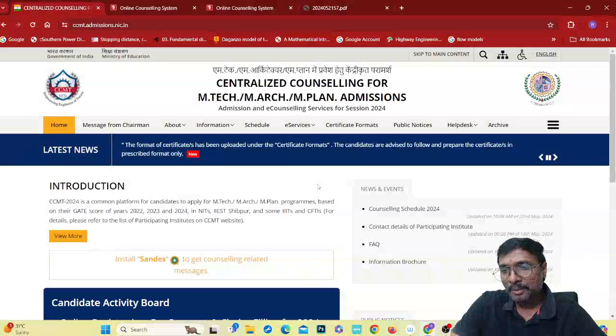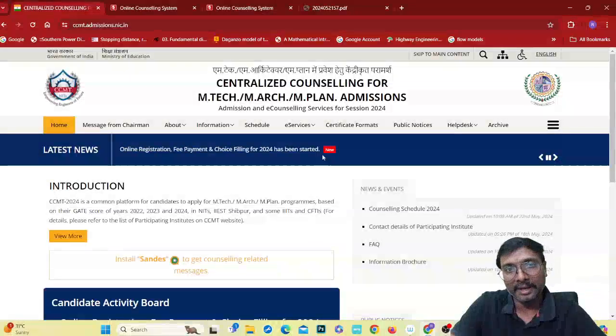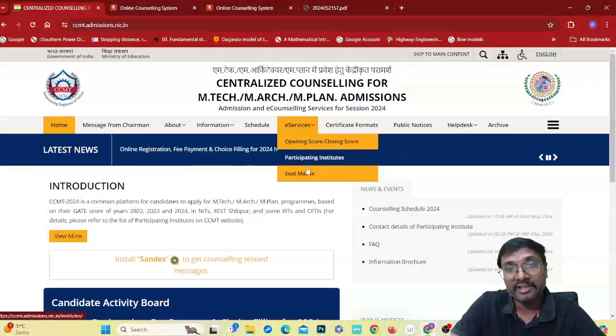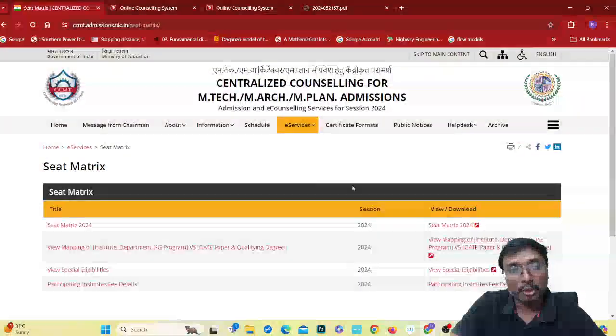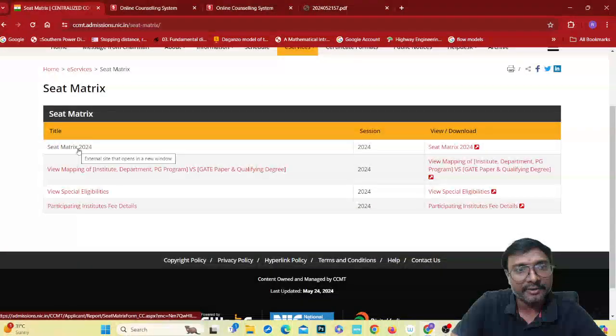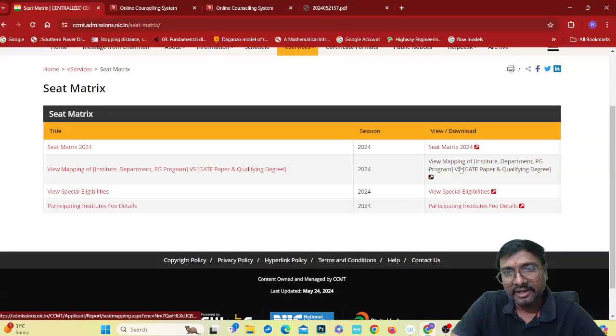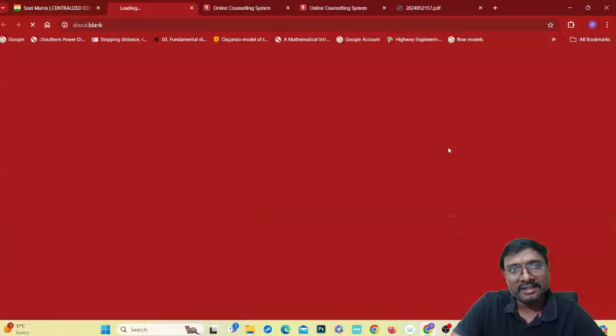The first and foremost thing is which institutes we have to apply to, whether you are eligible for them or not, and in which institute what kind of seats are available. Here is the seat matrix for 2024, and you can go through it. Seat matrix means what seats are there. You can go for mapping institute, department, PG program, GATE, like that, or you can go directly to the seat matrix.